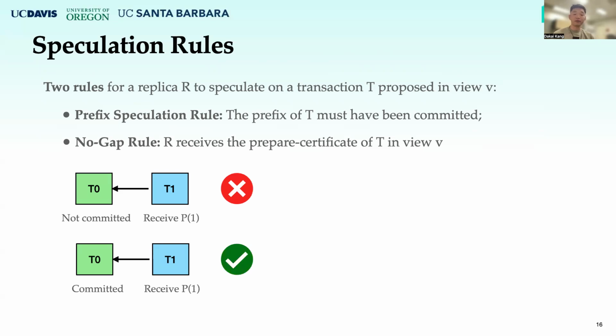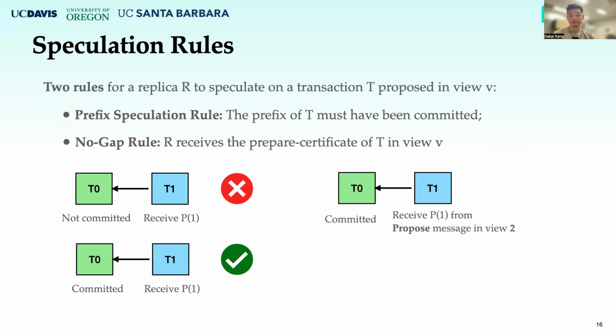However, only satisfying one rule is not enough. We also need to check how the replica R received the certificate P1 to see if the no-gap rule is satisfied. If R received P1 from a proposed message in view 2, then the no-gap rule is not satisfied according to its definition.